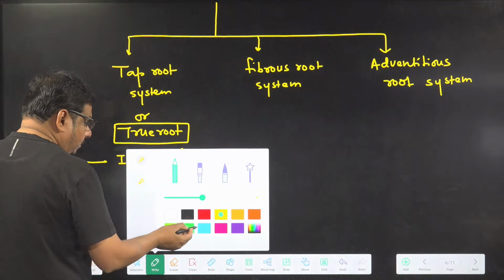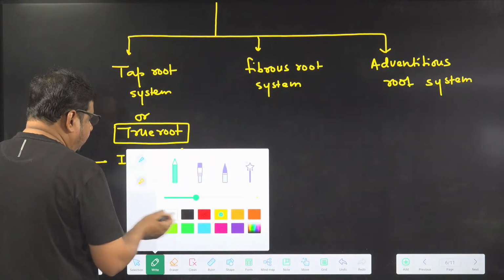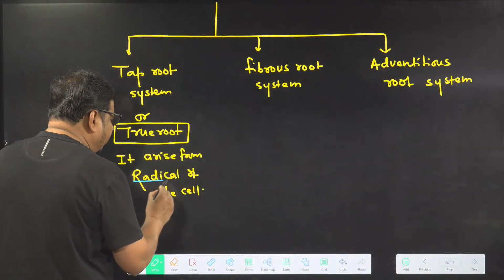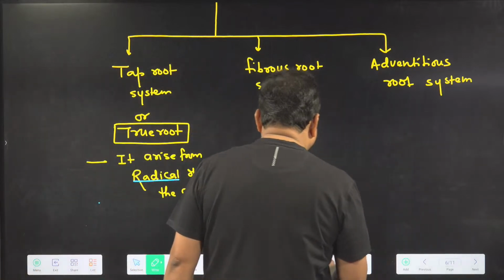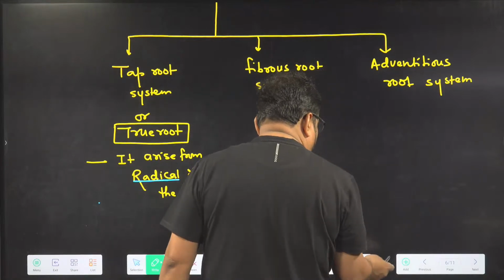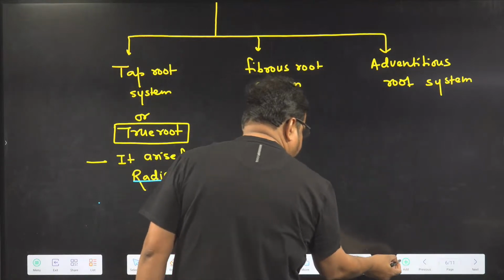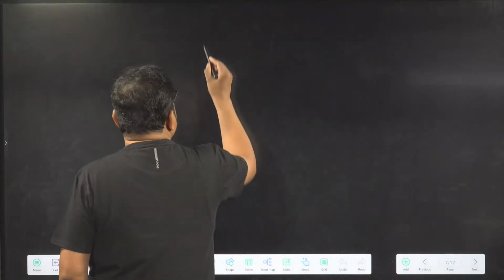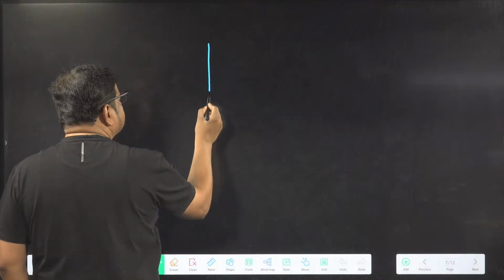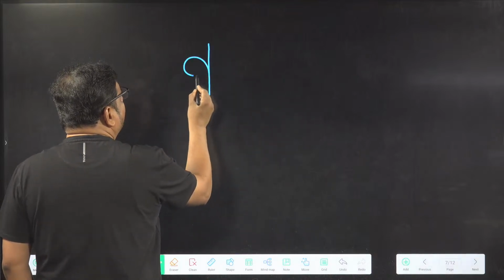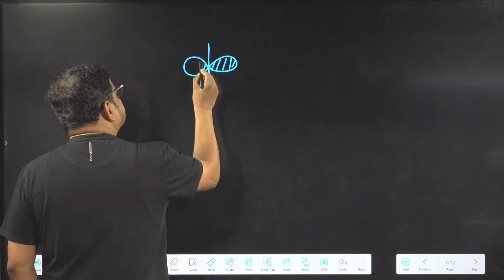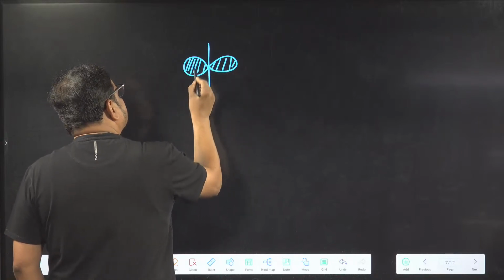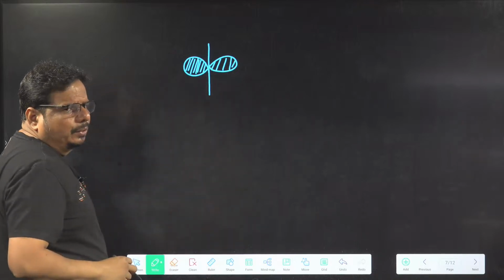You will ask, sir, you wrote radicle of the seed, just somehow decode it. So I am decoding the radicle, but I will decode it on a separate page. Look here. Suppose that it is a dicot embryo.